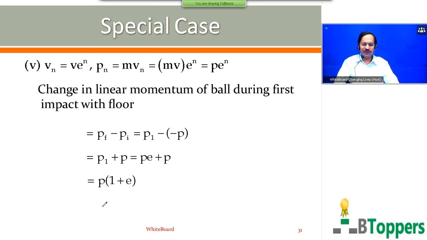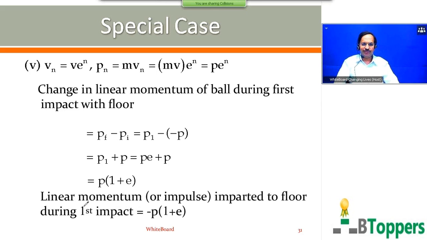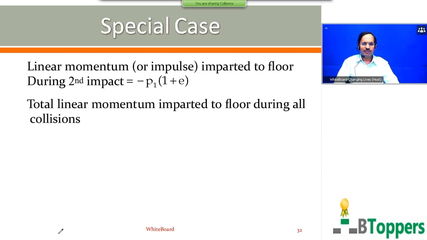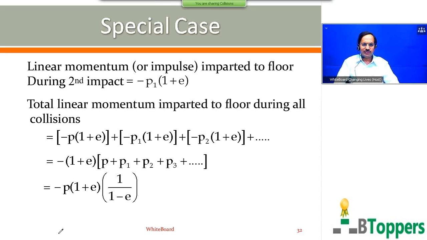Come on, finish writing. Already explained this calculation up to this step. You can take a pause and take your own time to complete the calculation. I am going to show the continuation to this. So the impulse imparted to the floor during the first impact is the negative of this, minus p into 1 plus e. You can take a pause and complete writing the notes up to here. I am going to show the continuation to this. Come on, take a pause and finish writing the notes up to here.